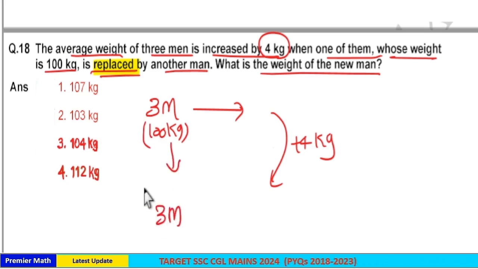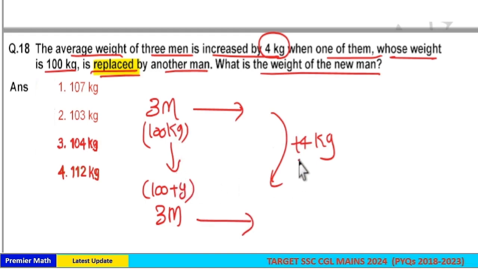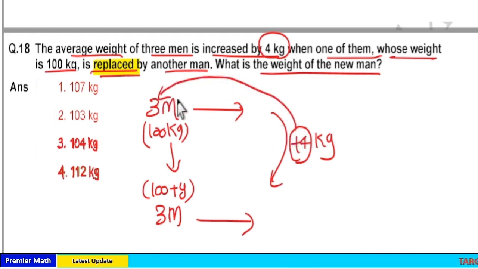We don't know the weight of this new man, but the weight of this new man should be greater than 100 kg because here the average increases by 4 when this replacement takes place. So this plus 4 increment in the average is for these 3 people. So 4 into 3, 12 is the total increment in the sum of these 3 people when this replacement takes place. Which means this plus 12 increment is because of this replacement.